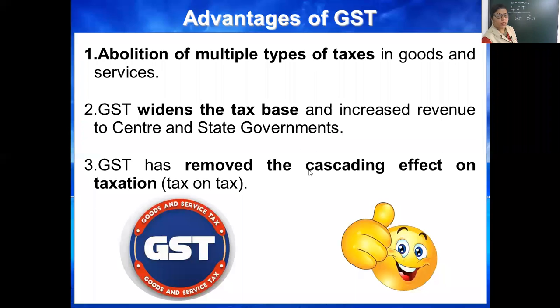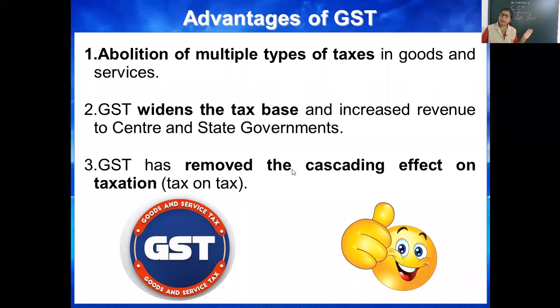Now, GST has removed the cascading effect on taxation. What is cascading? Tax on tax. Earlier, if we paid the tax, then on the further step, as I told you, multiple steps are there.